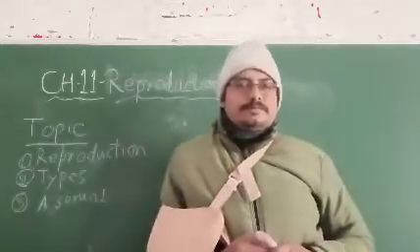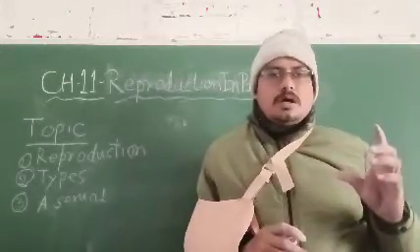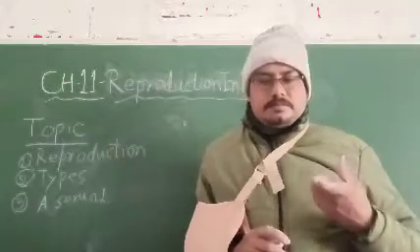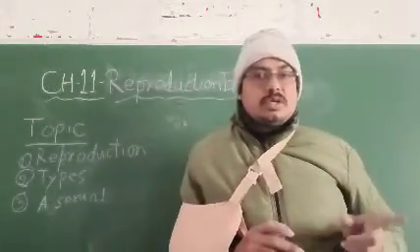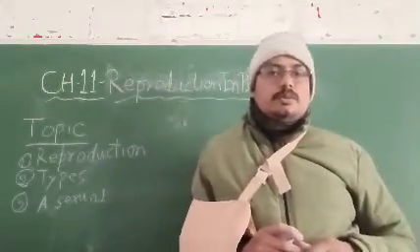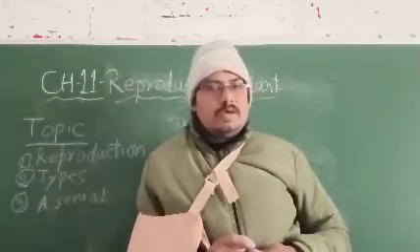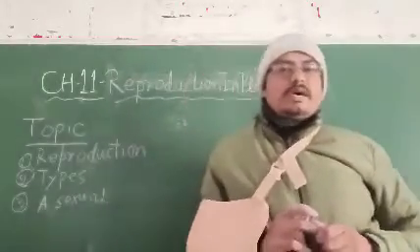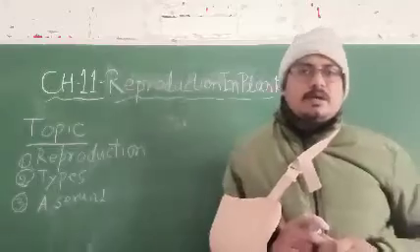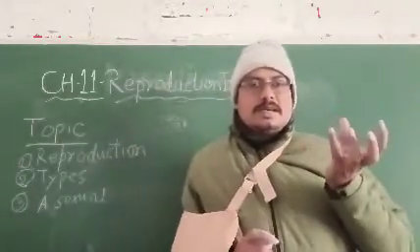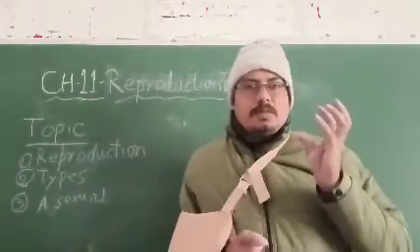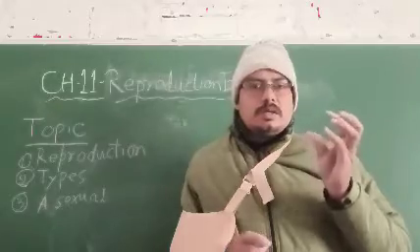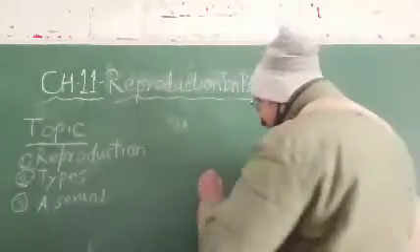Students, take for example sugarcane and potato. If you have seen the farming of sugarcane or potato, the potato is a stem.